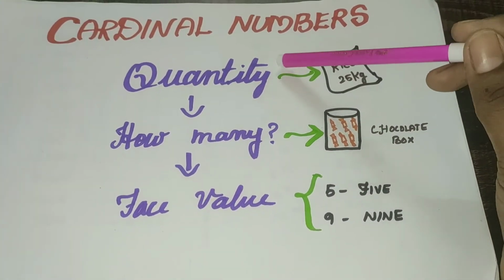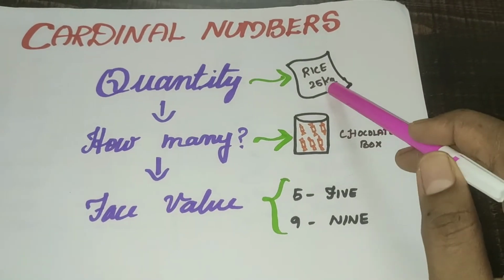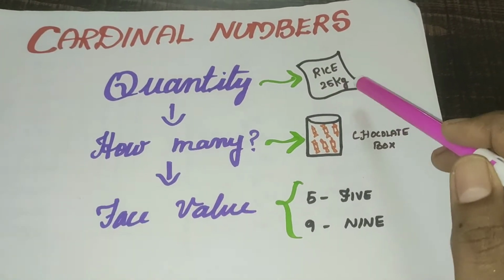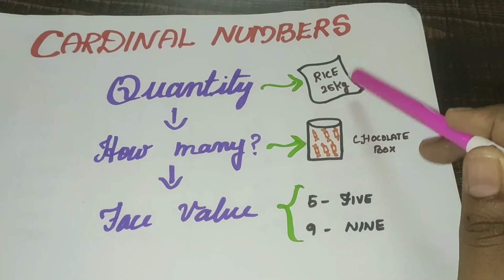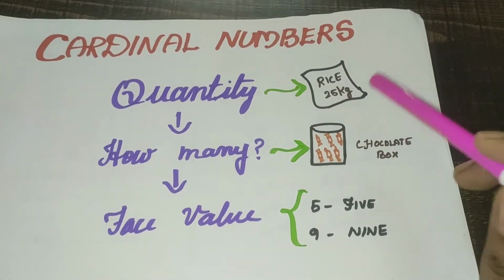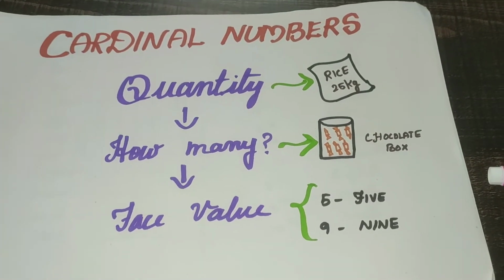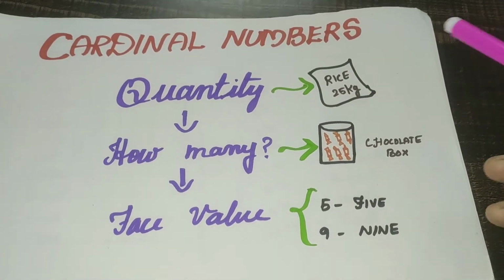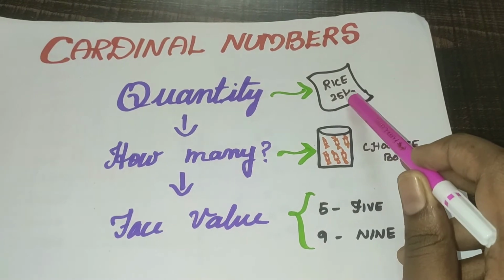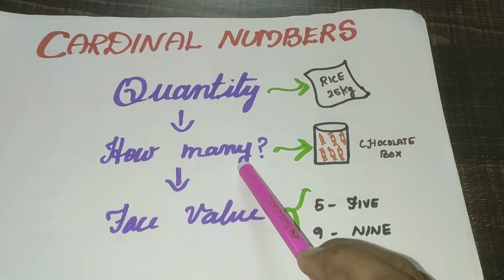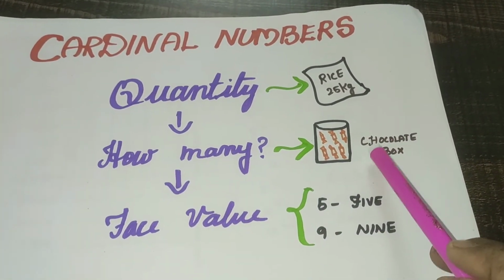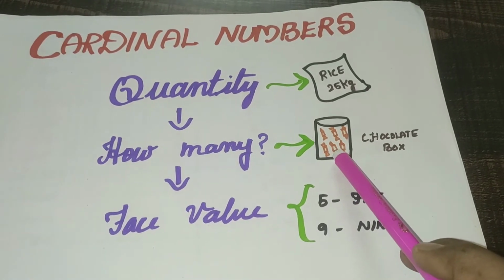Let us see the quantity. What is the meaning of quantity? Take this example, rice bag. In our house we have a rice bag. How many kgs are we buying? If you buy in the shop, we will ask them, I need 25 kg, I need 10 kg, like that. So that is the quantity. And then, how many? If I bought one chocolate box, I used to say there are 20 chocolates in this.